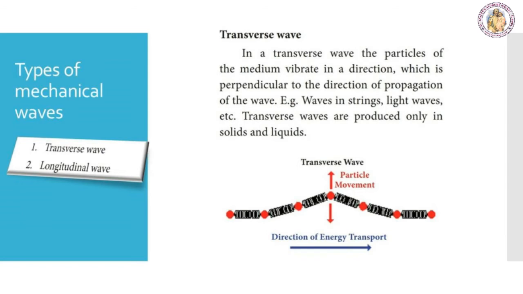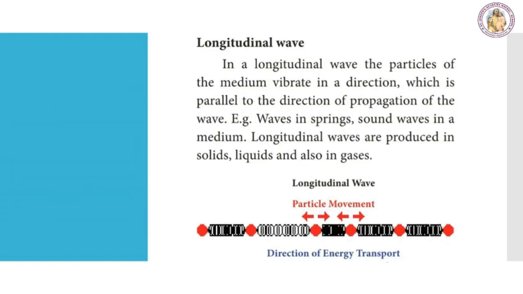Transverse waves are produced only in solids and liquids. Next, longitudinal wave. In a longitudinal wave, the particles of the medium vibrate in a direction which is parallel to the direction of propagation of the wave. This you can understand by the given picture. The direction of energy transport and the particle movement are parallel to each other. The example of these waves are the waves in springs, sound waves in a medium. Longitudinal waves are produced in solids, liquids, and also in gases.